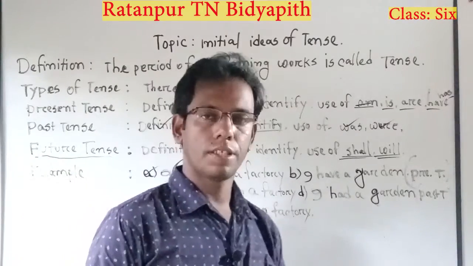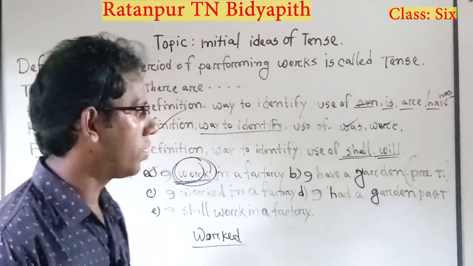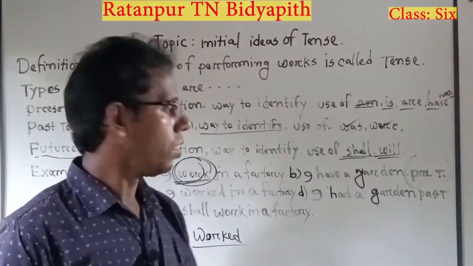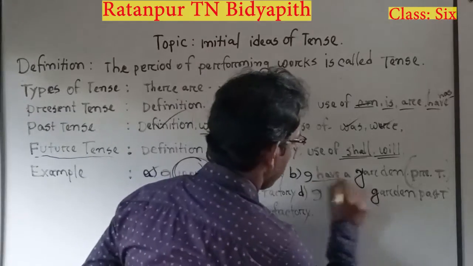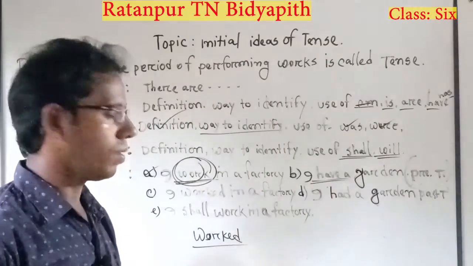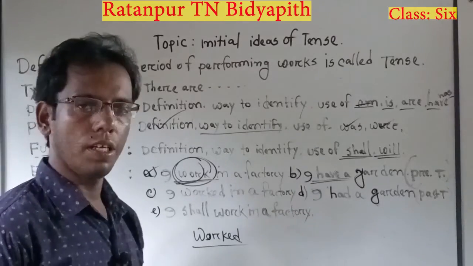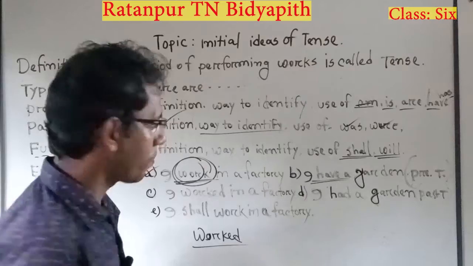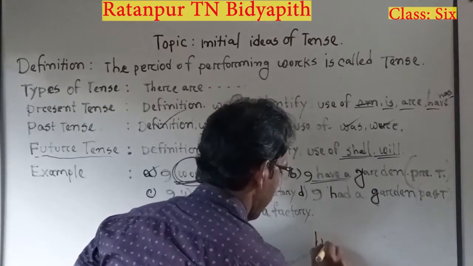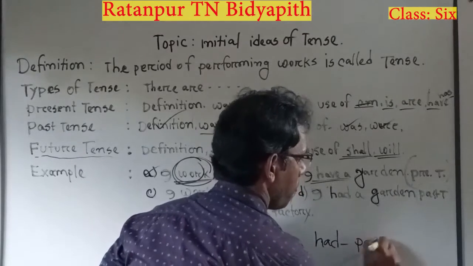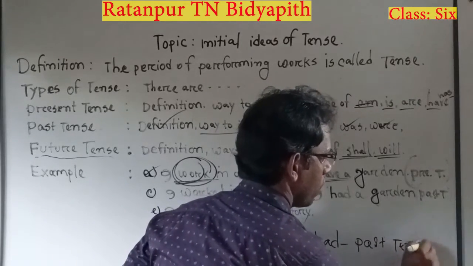I have a garden. This is a very simple sentence to understand. We have already done the use of have. Have is generally used in present tense, but the past form is had.